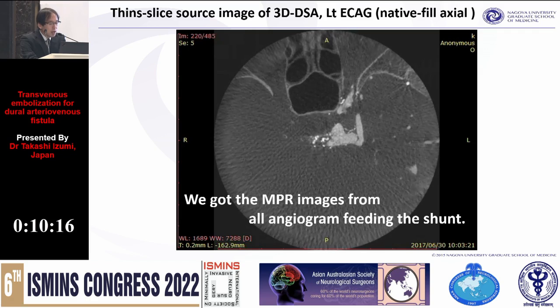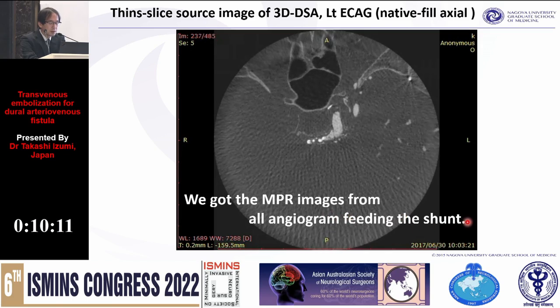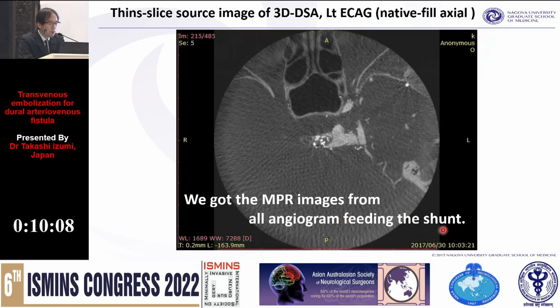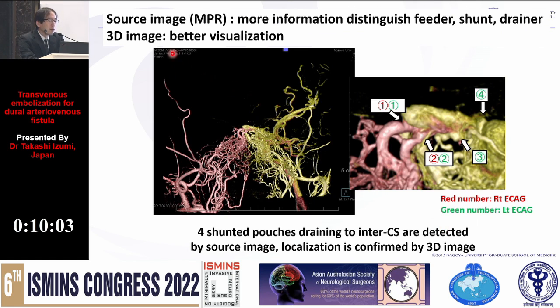And we got the MPR image from all angiograms feeding the shunt. Sometimes we get 3 or 4 rotational angiograms. Source image has more information to distinguish feeder, shunt, drainer, and so on. But 3D image is better for visualization. 4 shunted pouches drained to the intercavernous sinus are detected by source image, and localization is confirmed by 3D image like this.